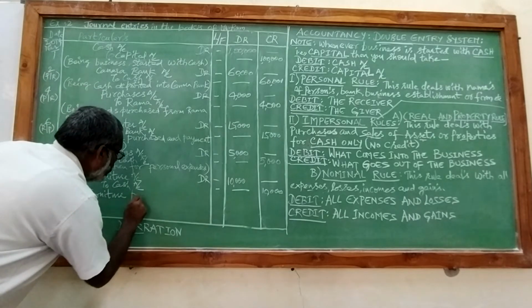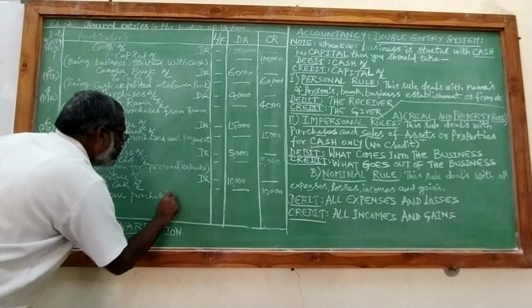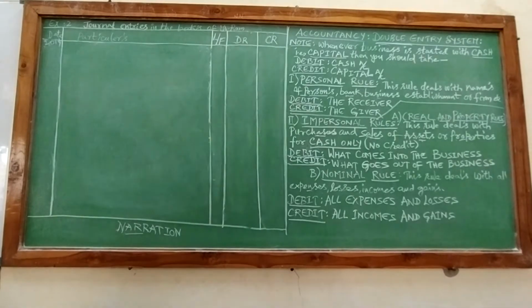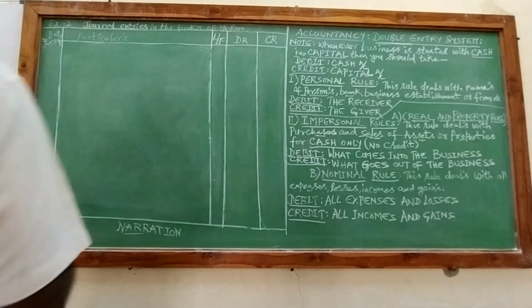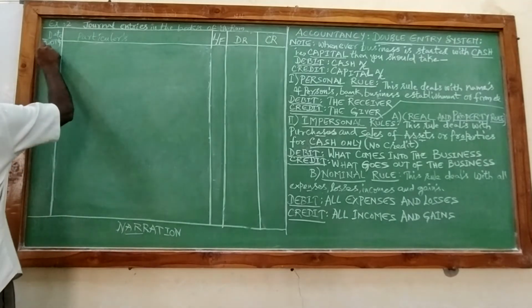The narration will be being furniture purchase. So next one is March 15th.